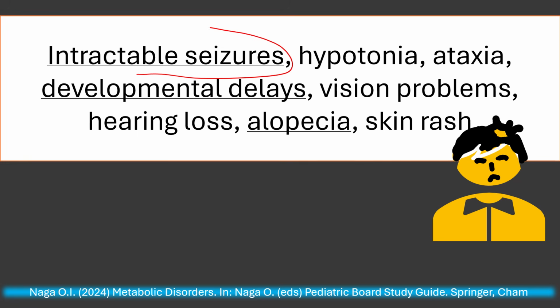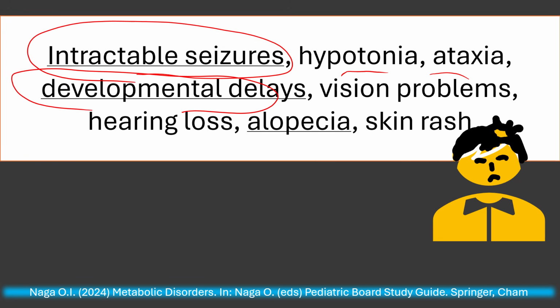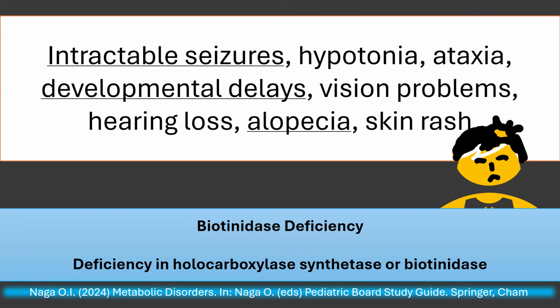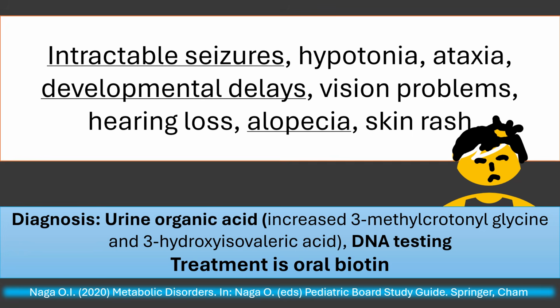You have a child presenting with intractable seizures, hypotonia, ataxia, developmental delays, vision problems, hearing loss, alopecia, and skin rash. What is the most likely diagnosis? These are all keywords for biotinidase deficiency. It is because of deficiency in holocarboxylase synthetase or biotinidase. Suspect biotinidase deficiency in any child with these symptoms.